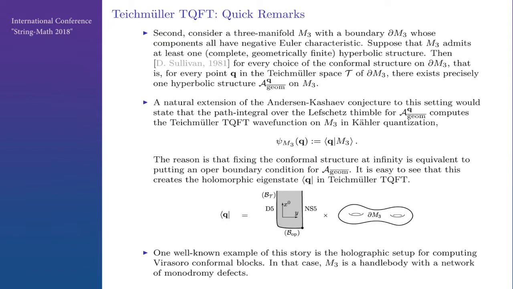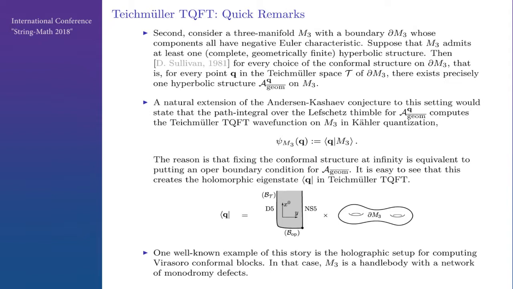So, and second remark is that suppose we look at the M3, which has a boundary, which are some surfaces of negative Euler characteristic. So suppose this M3 has a hyperbolic structure, then it in fact has one hyperbolic structure for every choice of conformal structure at infinity on this boundary. And so there is a natural geometric flat connection for any point Q in the Teichmüller space of the boundary.